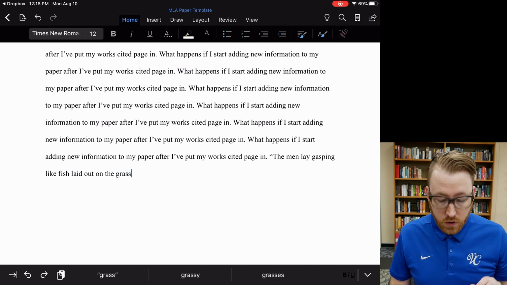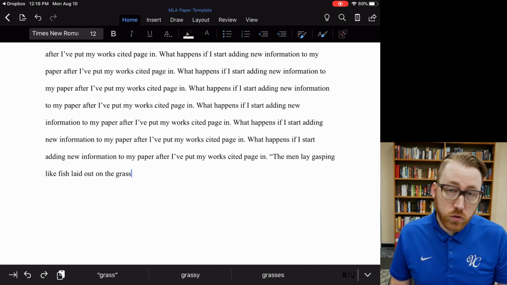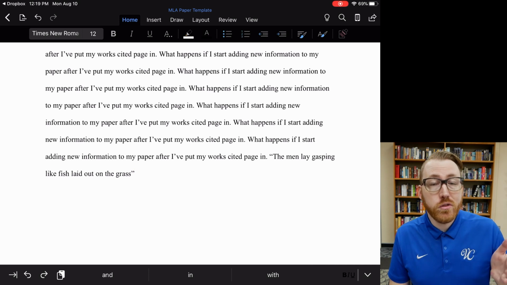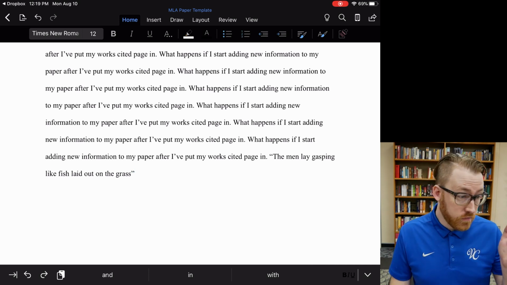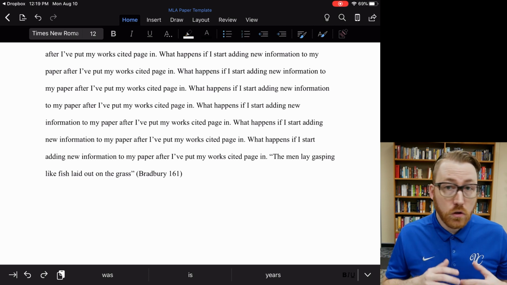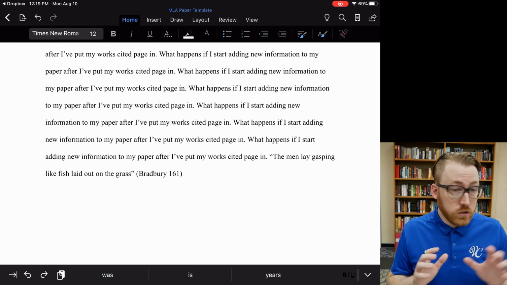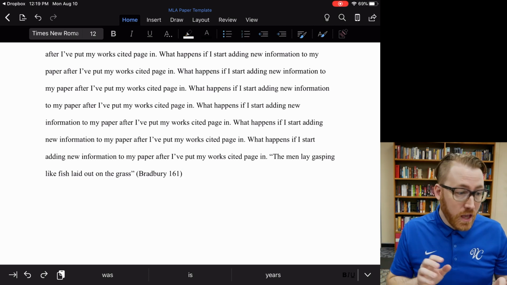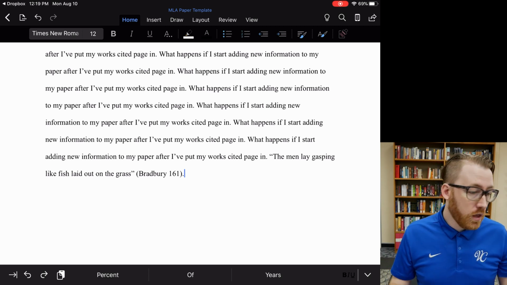Now it's very important that you end your quote with the quotation marks and do the citation after that. I've ended the quote, then in parentheses, author's last name, the page number, which is 161. No commas, no P period. It's just a last name and a page number, close the parentheses, and then we put a period.